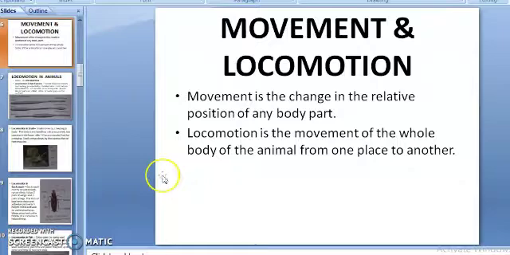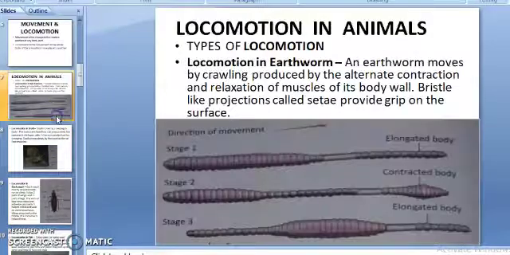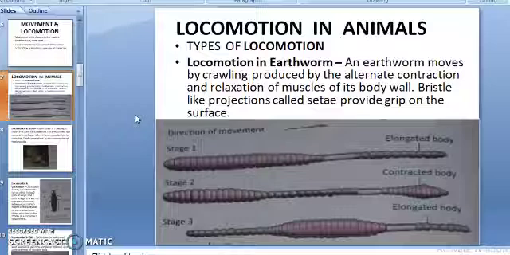Now see the next topic, that is locomotion in animals. In this we will discuss how the locomotion, from place to place, how these animals move in search of food, shelter and mate for reproduction or for self-defense. This we are going to study and we will continue this in the next part, that is part 2 of this chapter.